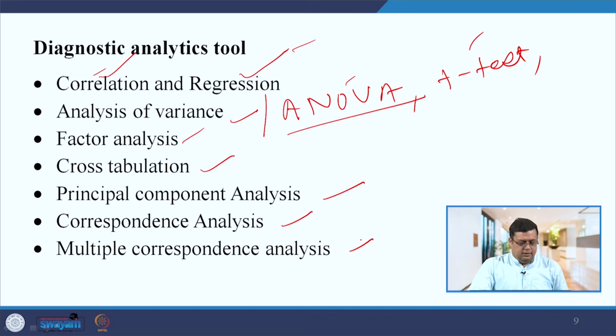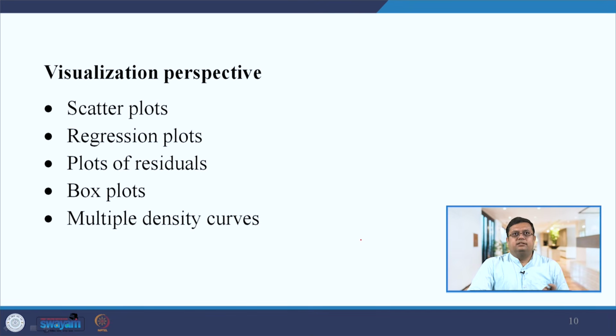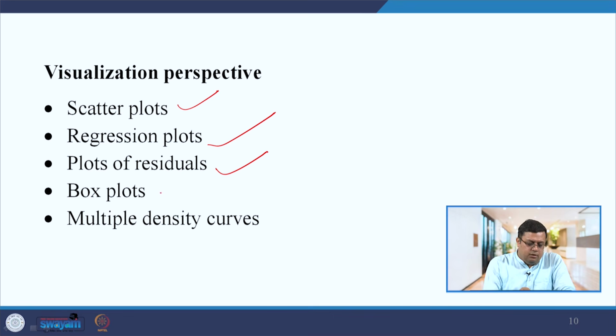Now let us talk about the next aspect, that is the visualization. So how will you visualize this data which is related to the diagnostic analytics? You can use the scatter plot to visualize the data, regression plot, plot of residual, box plot, multiple density curves. So these are the graphs that you can make, right.